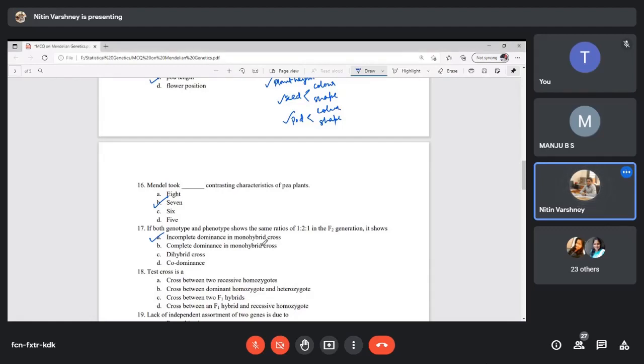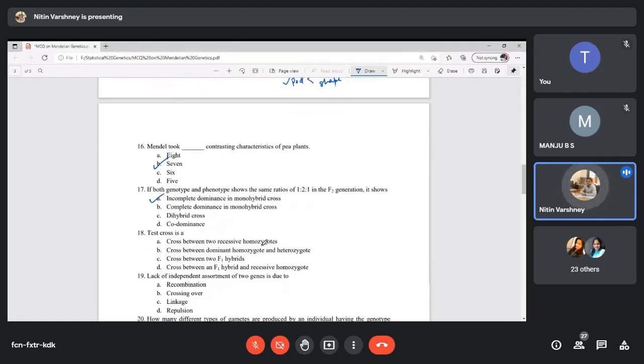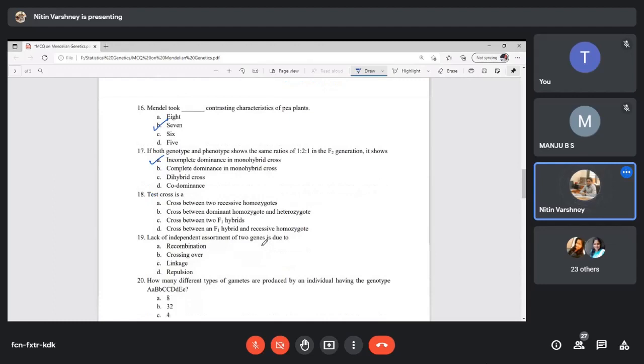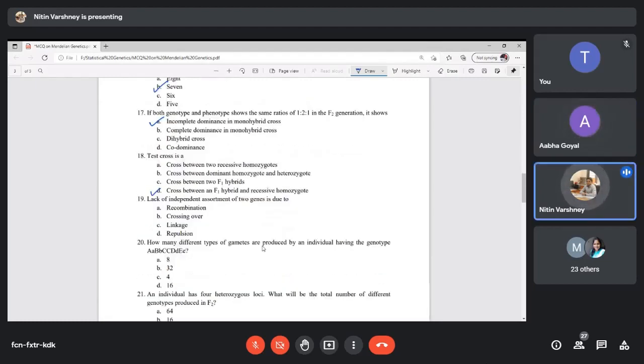Next question, test cross is a simple question. Option D: cross between F1 hybrid and recessive homozygote. Next, lack of independent assortment of two genes is due to linkage.